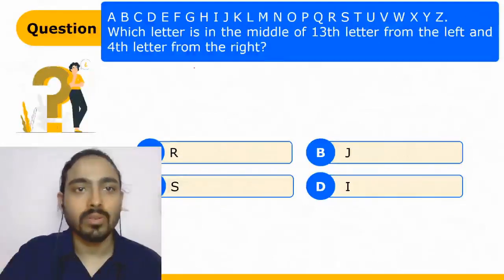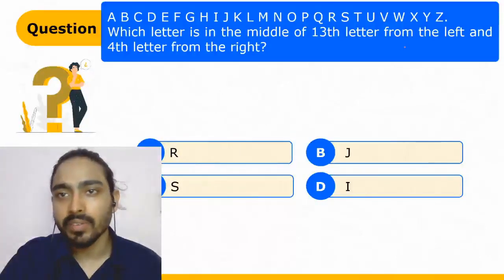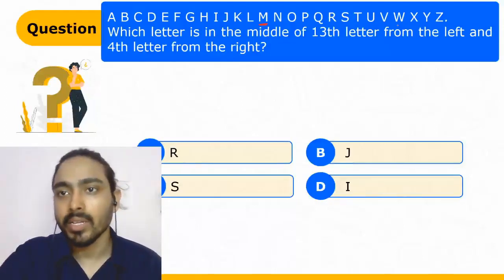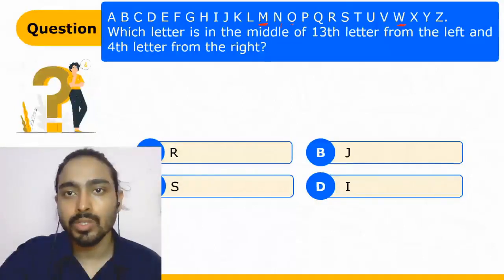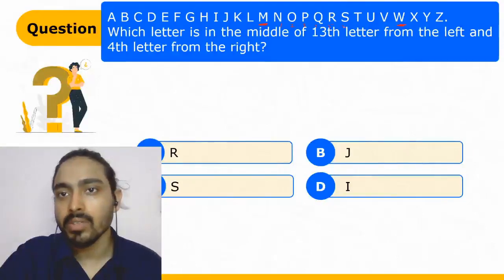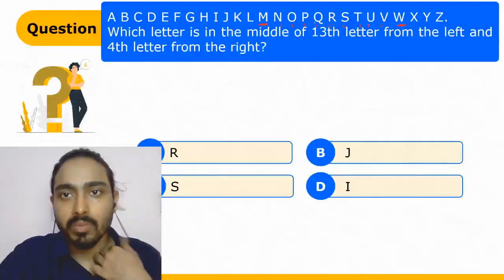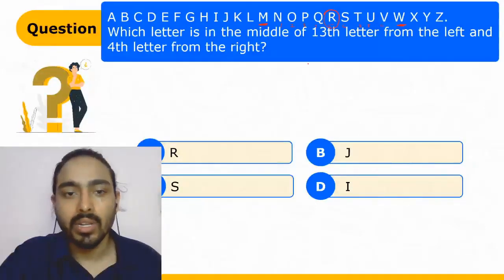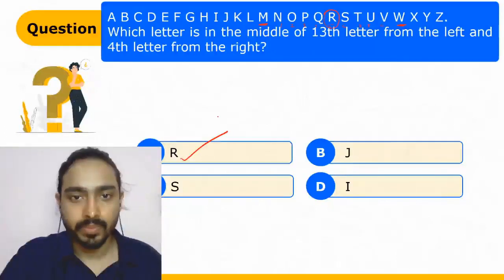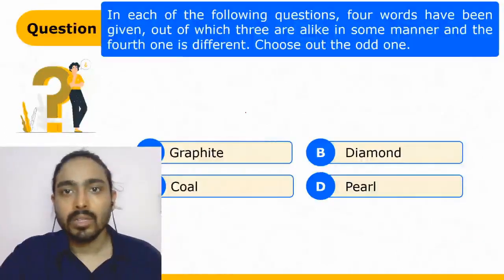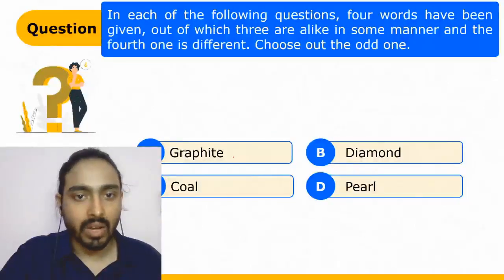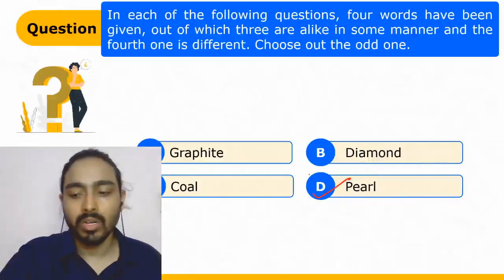In this, we have to find out which letter is in the middle of the 13th letter from the left and the 4th letter from the right. So the middle of it, so 1, 2, 3, 4, 5, 6, 7, 8, 9, 10. So which is in the middle? R is in the middle, so therefore R is the right answer. We have to find the odd one out. We know that graphite, diamond, coal are all allotropes of carbon. Pearl is not, so therefore D is the right answer.